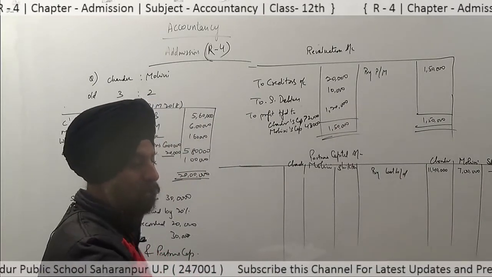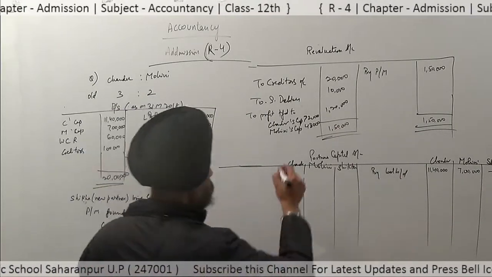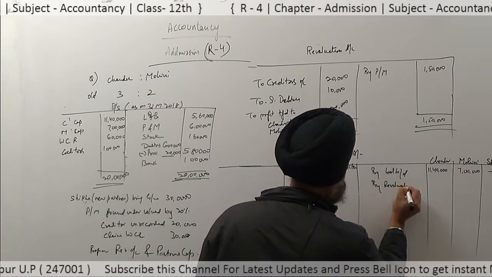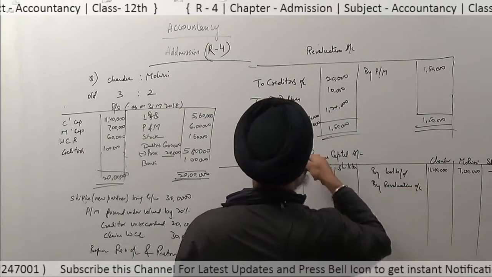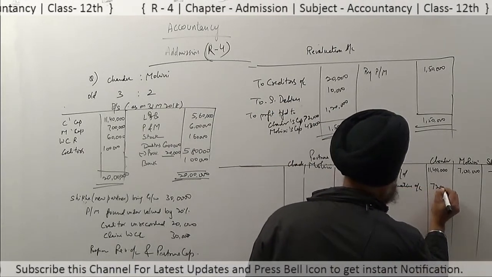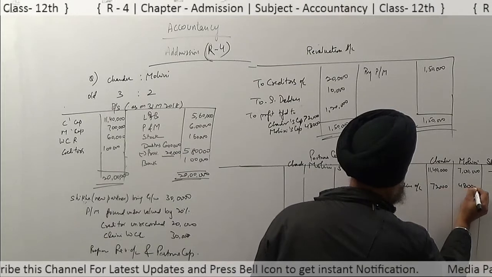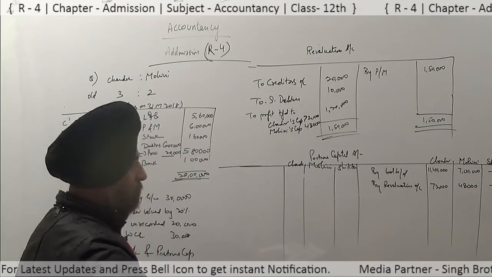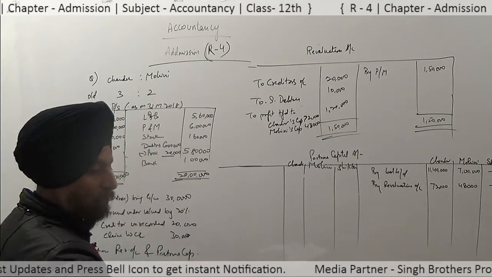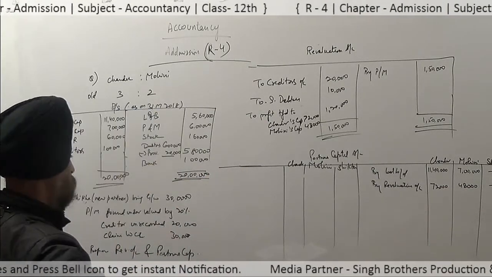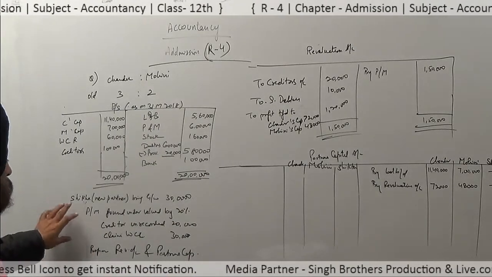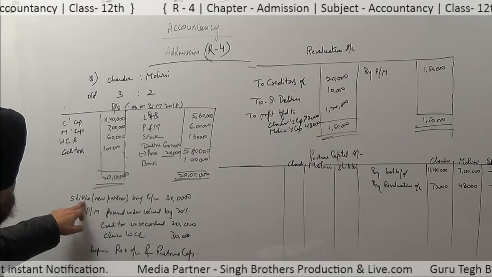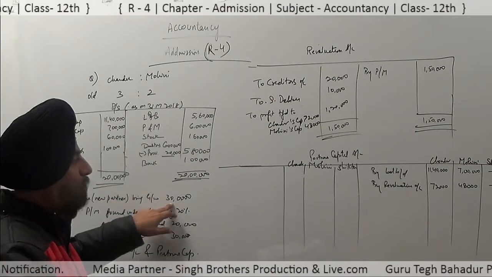Come to the next entry, that is the profit that comes from the revaluation account. By revaluation account, 72,000 and 48,000. Now the next entry is premium for goodwill. Yes, premium for goodwill. Goodwill is brought by Shikha, the new partner, for rupees 30,000.